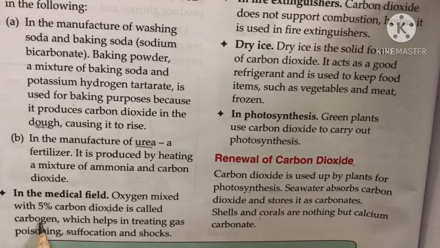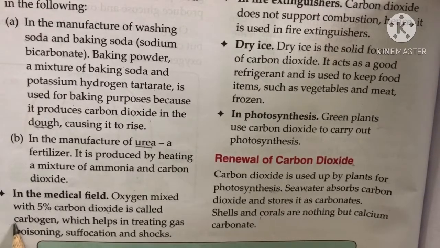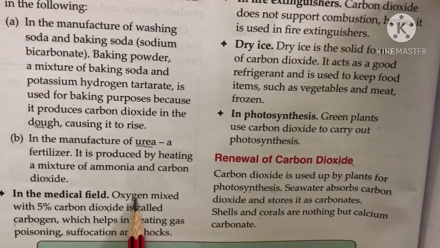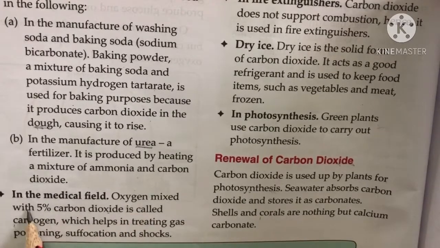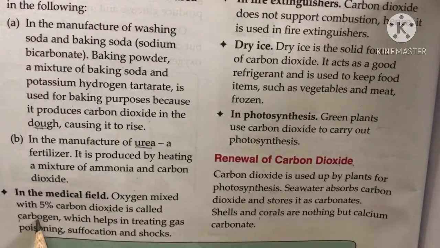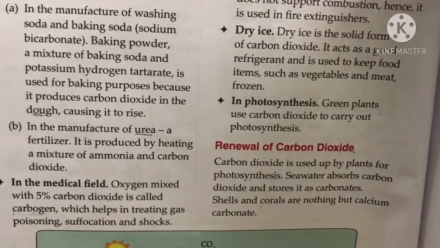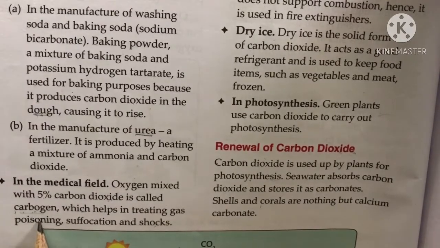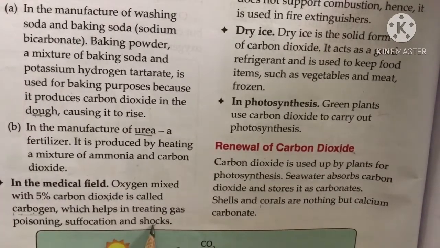If a question comes asking what is carbogen, your answer will be oxygen mixed with 5% carbon dioxide. This carbogen is used for treating patients from poisoning, suffocation and shocks.